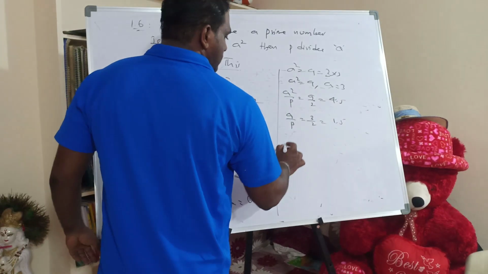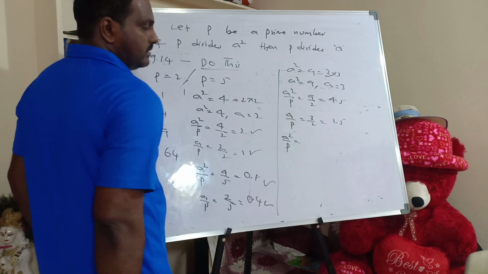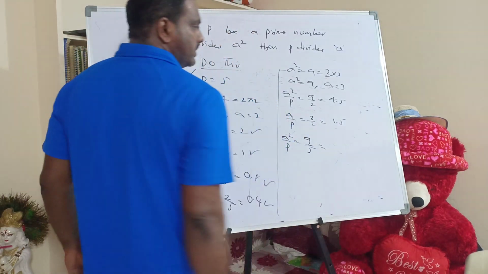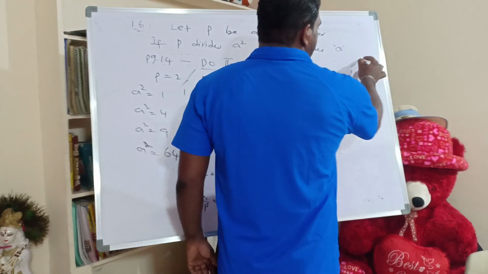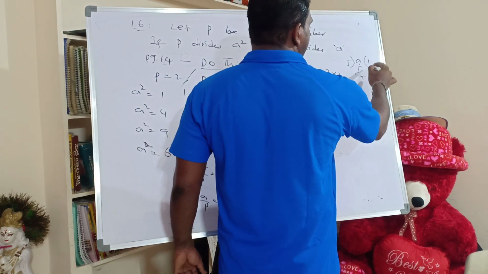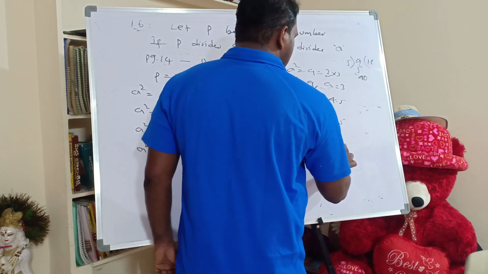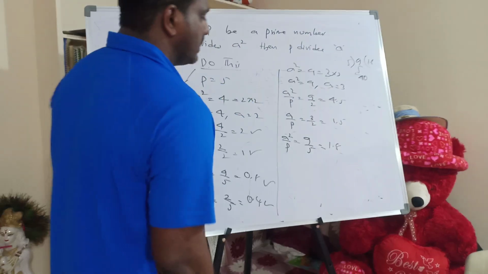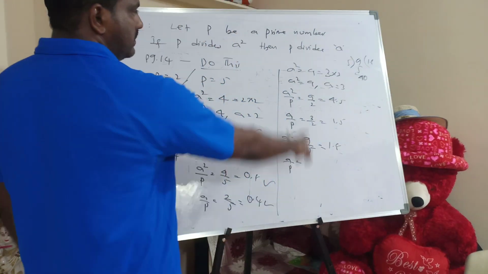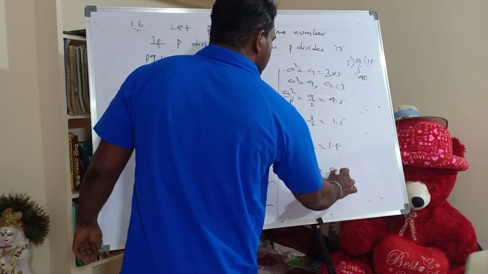What is the next one? a square by P. This time I am taking P as 5. So I'll get 9 by 5. 9 divided by 5. 5 ones are 5, remainder 4. Keep 0. 5 8s are 40. How much? 1.8. Next, a by P. What is a? 3. 3 by 5. How much? 0.6.